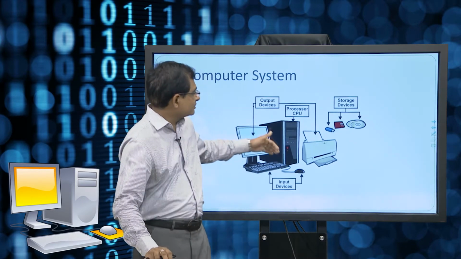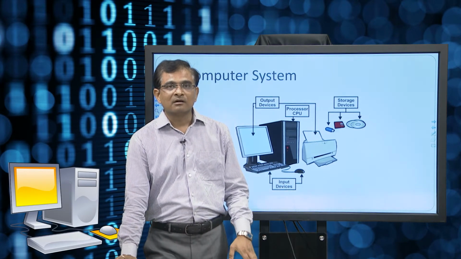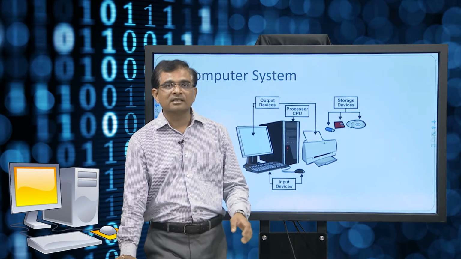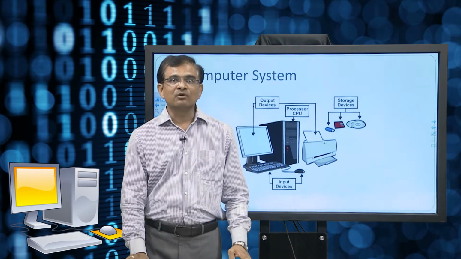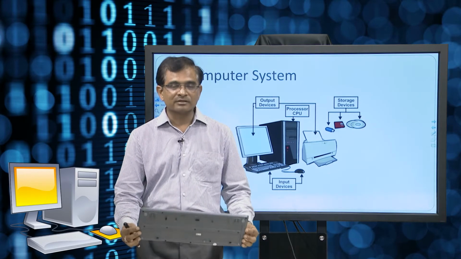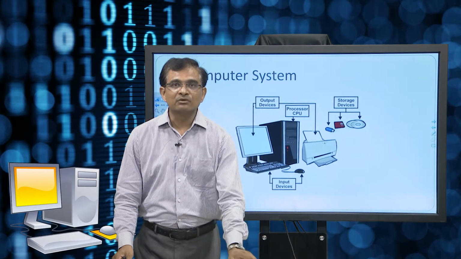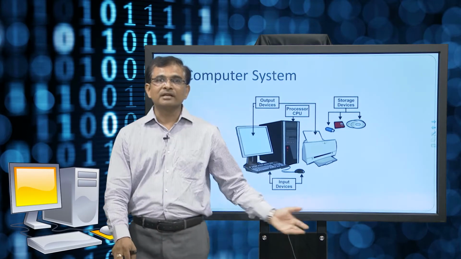On the back side of the CPU, there is a panel where the connectors are available, onto which we connect various devices like keyboard, mouse and other peripheral devices like printer and so on. As of now, this is a wireless keyboard and this is a wireless mouse. So, we need an antenna for that.